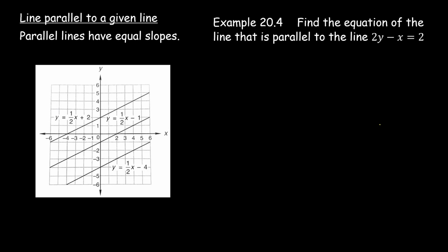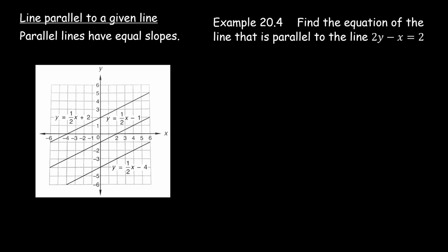Okay, and then a line parallel to a given line. So sometimes when you are being given information to write the equation of a line, the question will say your line that you're looking for is parallel to another line. And the thing you have to know about that is that parallel lines will have the exact same slope.